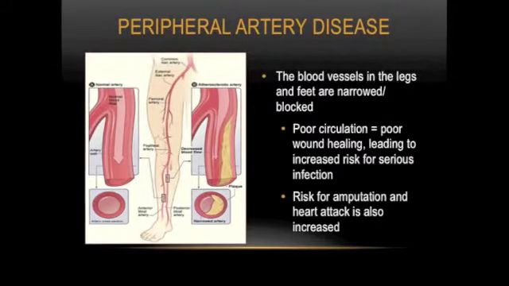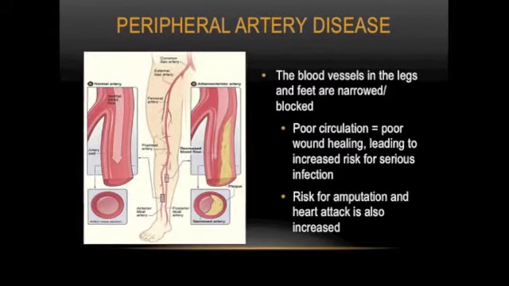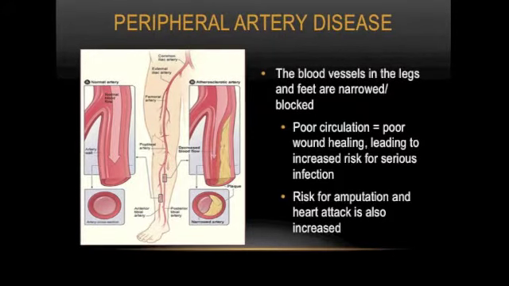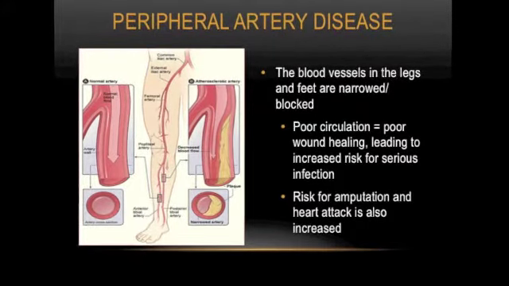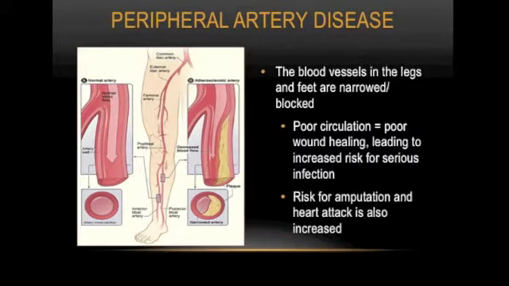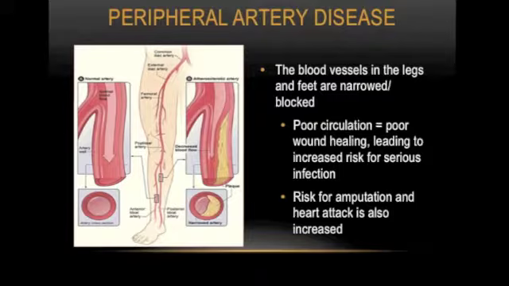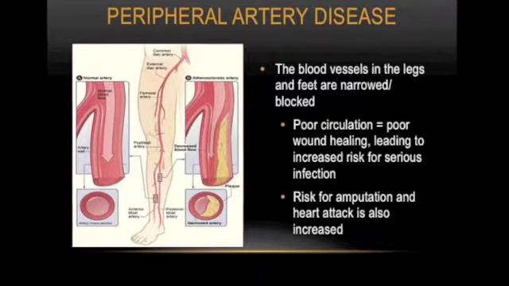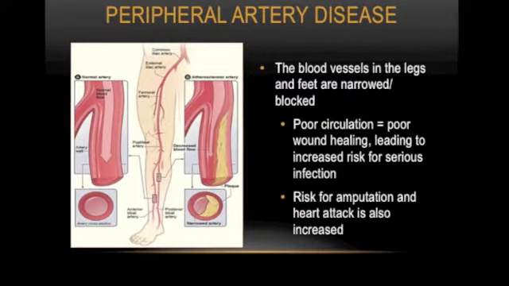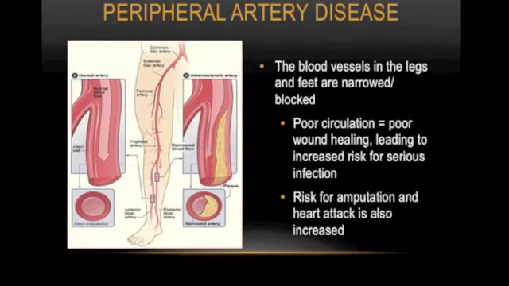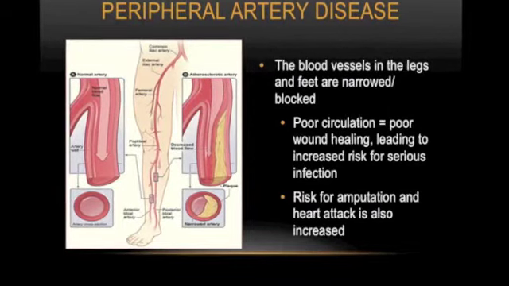In peripheral artery disease, the blood vessels in the legs and feet are narrowed and blocked. As with the two previous macrovascular complications, the resulting decreased blood flow is what causes the problems. Poor circulation of blood results in poor wound healing, and this means that even a minor injury or infection could develop into a serious problem. This increases the risk for amputation, as well as the chances of heart attack or stroke.